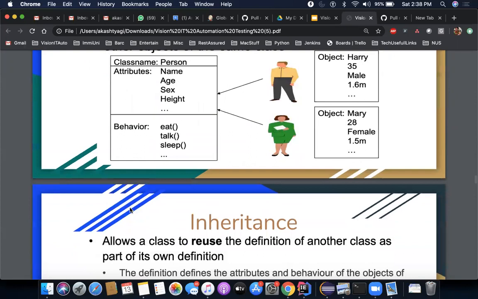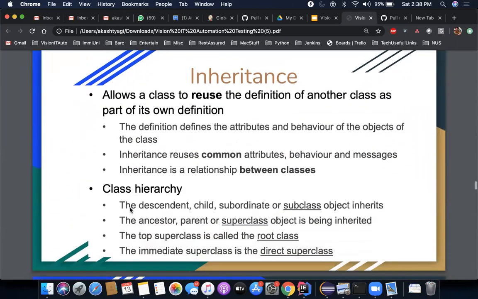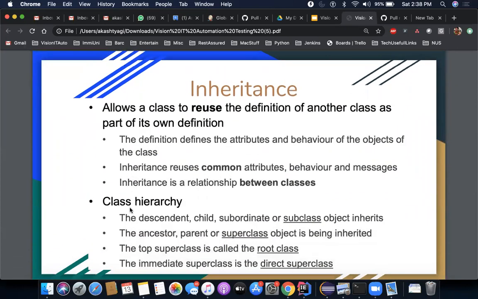Now, if you understand this, let me bring you to a new concept of inheritance, right? Why am I talking about inheritance as of now? Because it is very easy to understand.